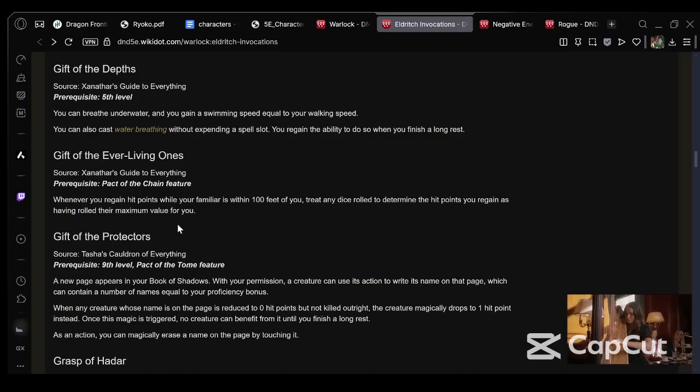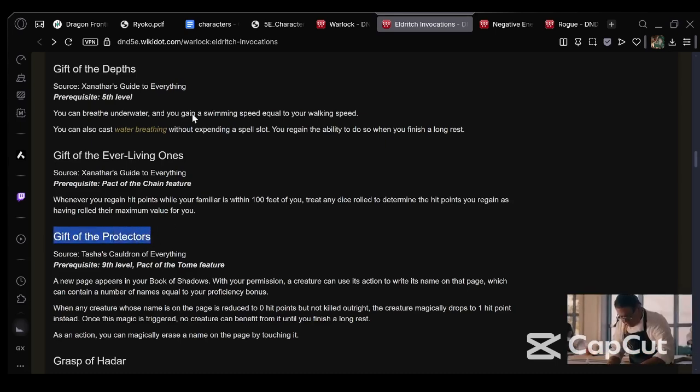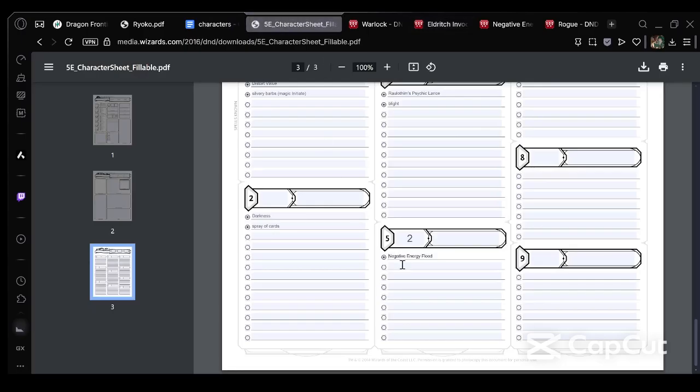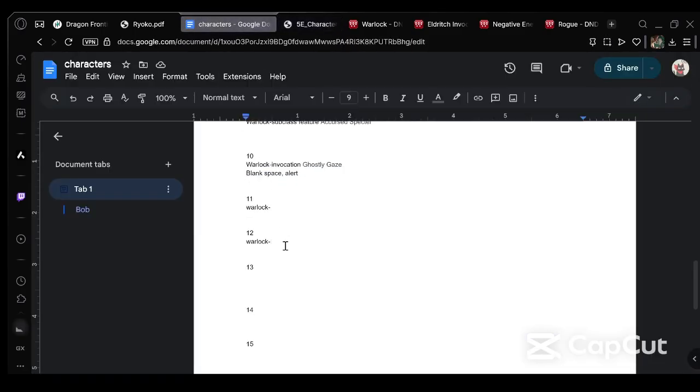Okay, so basically what Gift of the Protector does is, a person whose name is written in it, when they're reduced to 0 HP, they are reduced to 1 instead. And it is decent to have, and you can reflavor it as this book. You enhance the book with your father's, basically. This book is special because it is a Warlock book. You can say this book was a gift from your father. So this book has some magical effects that you figure out as time goes on. And one of those effects is this, which is really good. You know, Gift of the Protector.